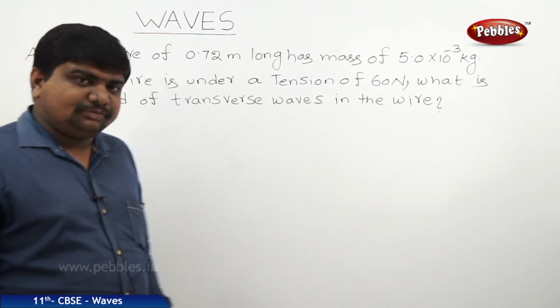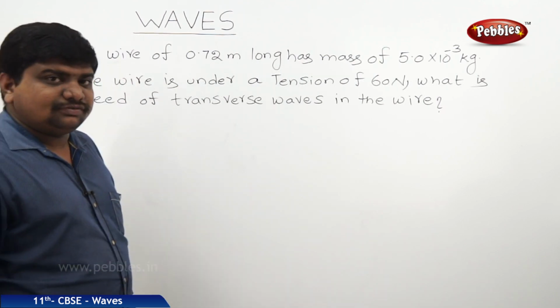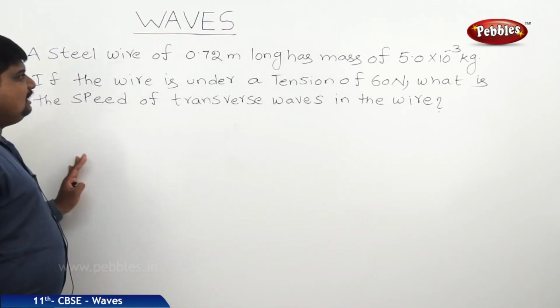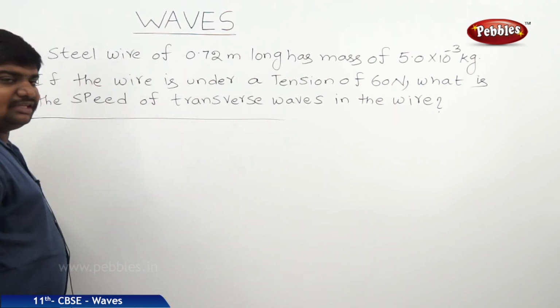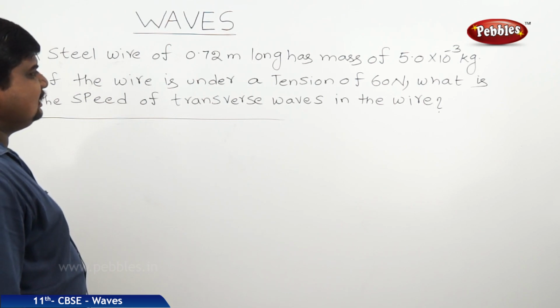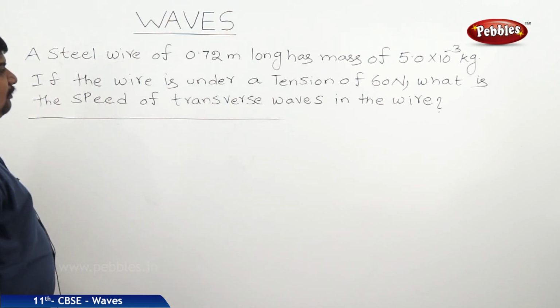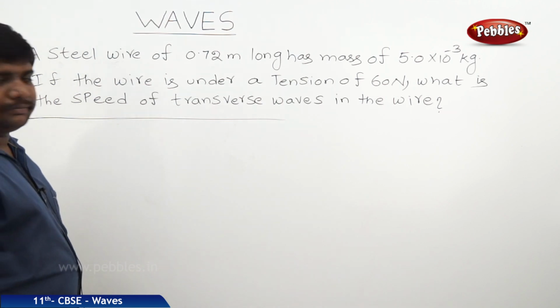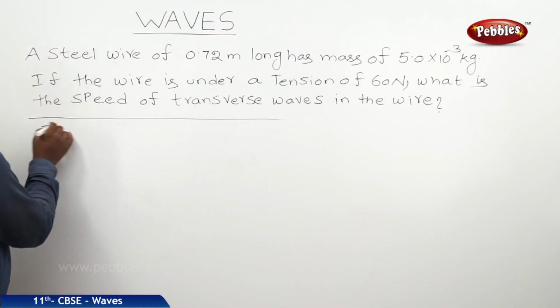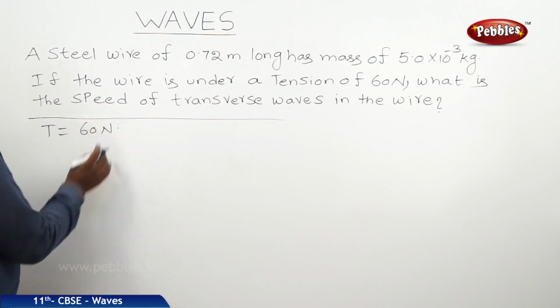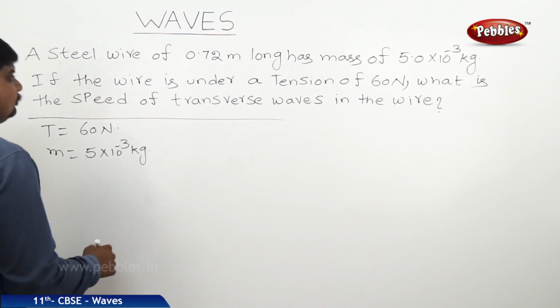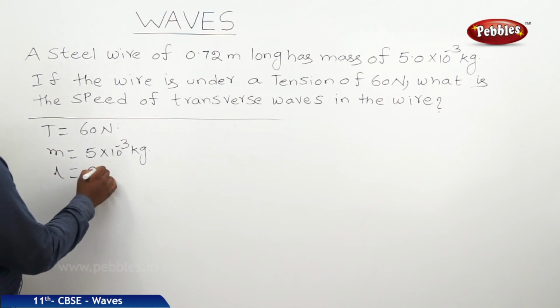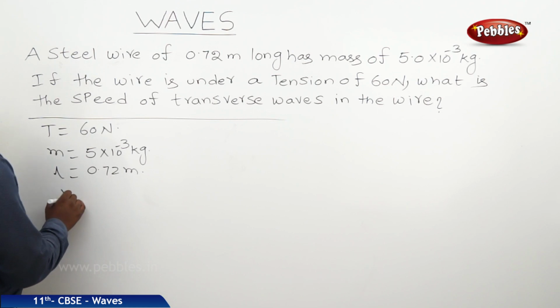So this is the numerical which is based on the concept of speed of transverse waves. A steel wire of 0.722 meters long has a mass of 5 into 10 to the power of minus 3 kg. If the wire is under a tension of 60 newtons, what is the speed of transverse waves in the wire? So, tensional force is 60 newtons, mass of the body is 5 grams, that means 5 into 10 to the power of minus 3 kg. Length of the body is 0.72 meters, so we should find out v.